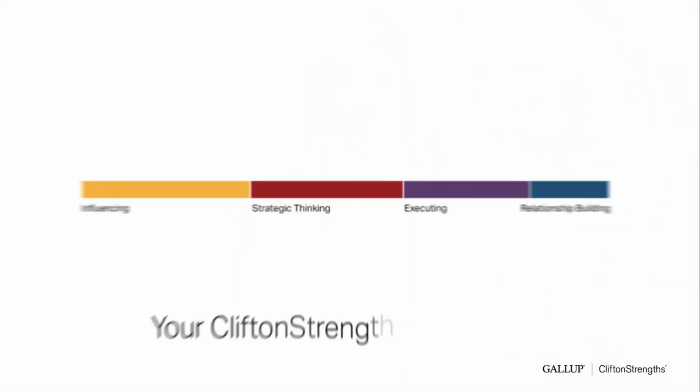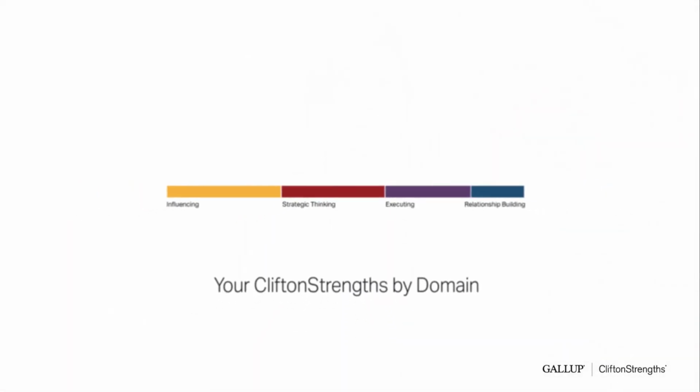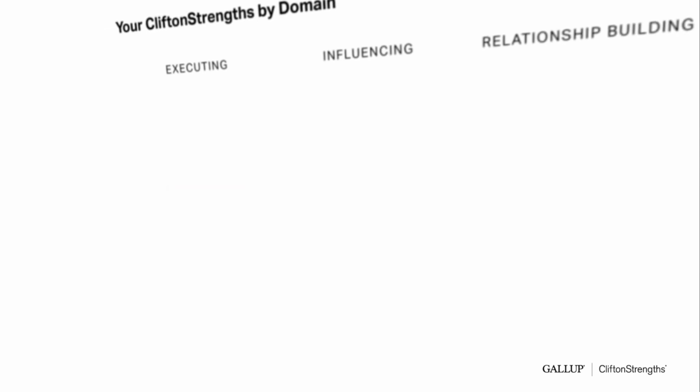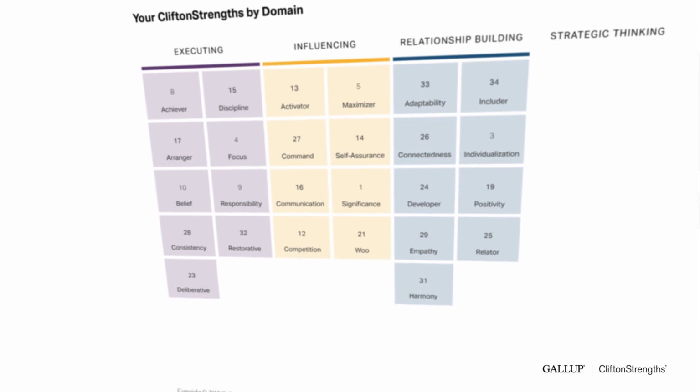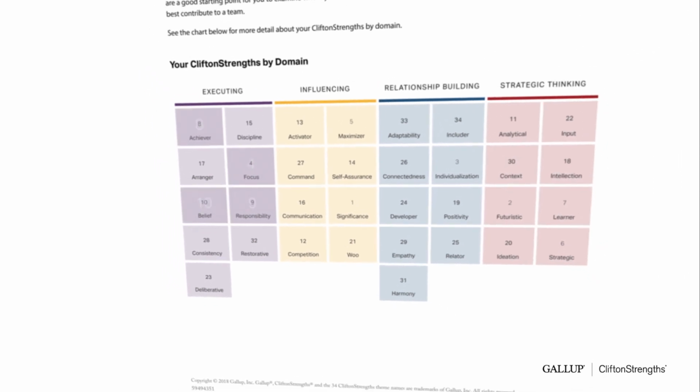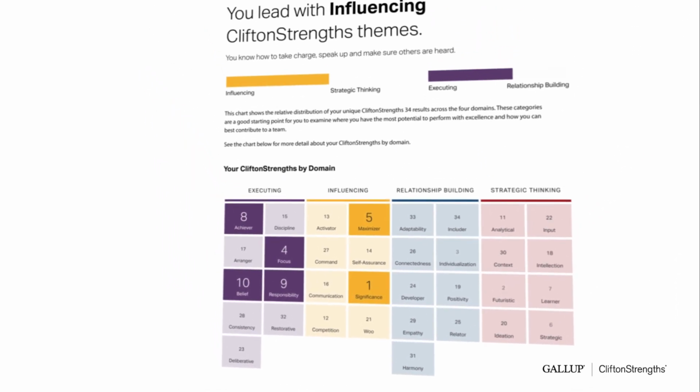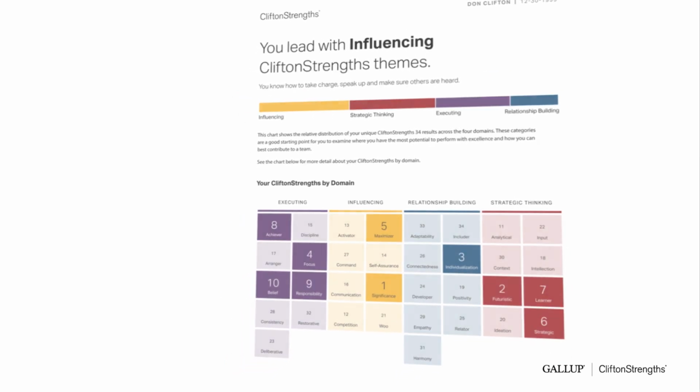The next part of your report provides a deeper look at the Clifton Strengths domains. You'll learn whether you lead with the executing, influencing, relationship building, or strategic thinking domain. And you'll see how your unique results sort into the 4 domains.